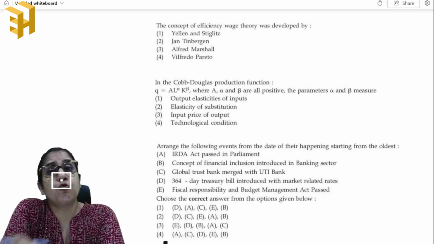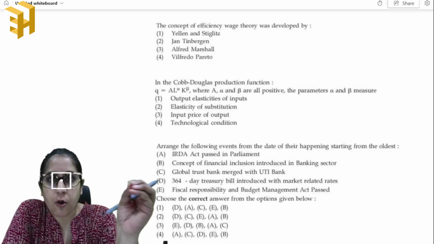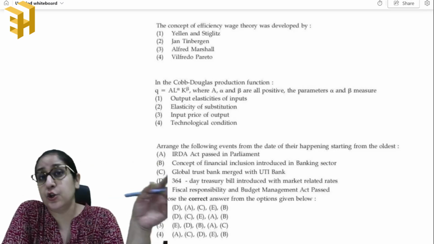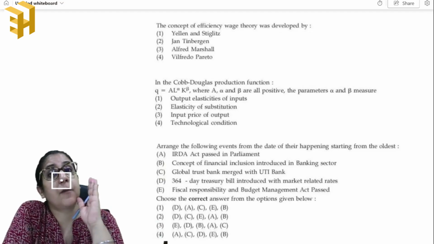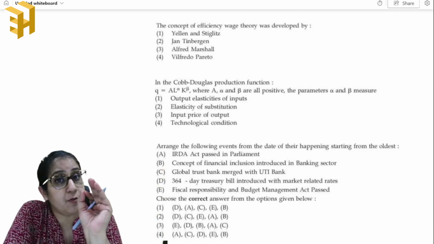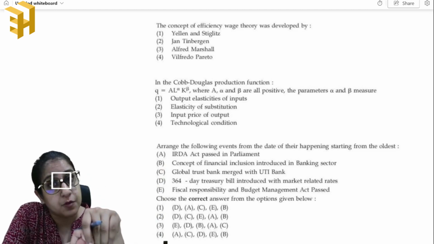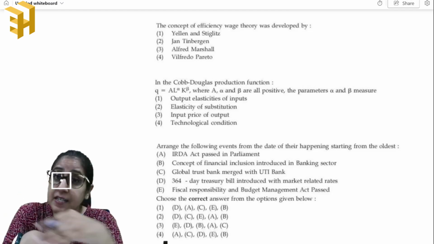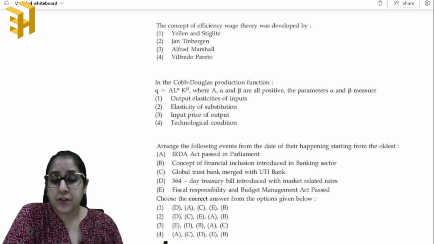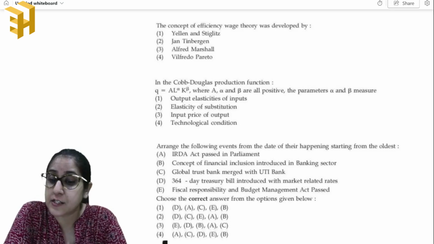Now, usually students tend to follow this technique that they'll pick up a question paper, they'll solve it, know what's right, know what's wrong, and then get over with it. No, you need to devote one complete day towards that particular paper and see where you're going wrong, what important information you're missing out. Right? So, we'll be discussing some questions here in today's video. So, let's start. Now, the first question is that the concept of efficiency wage theory was developed by.